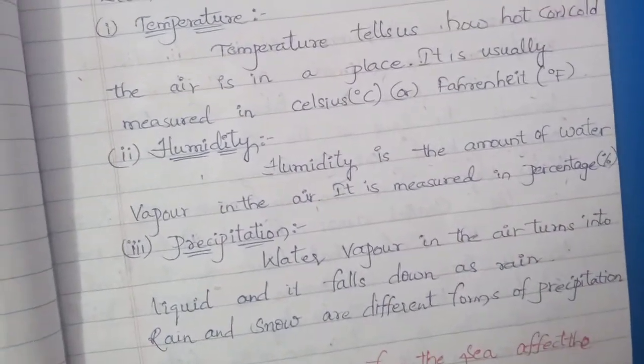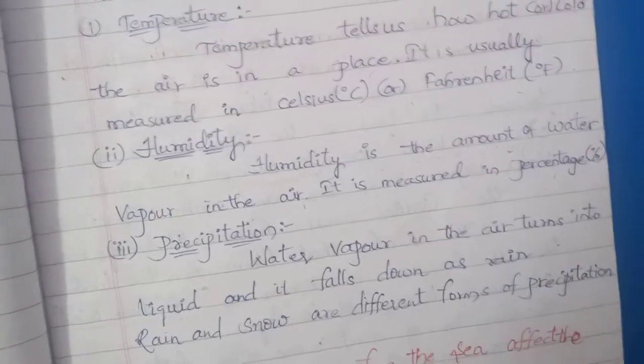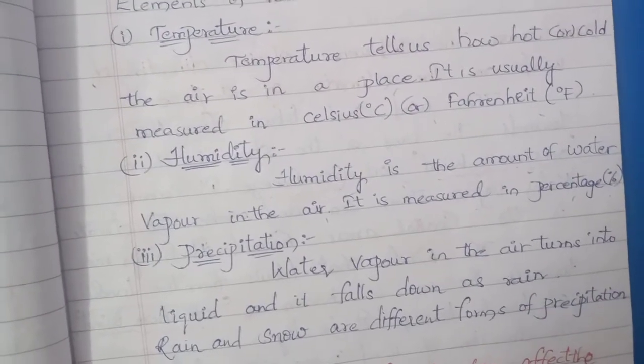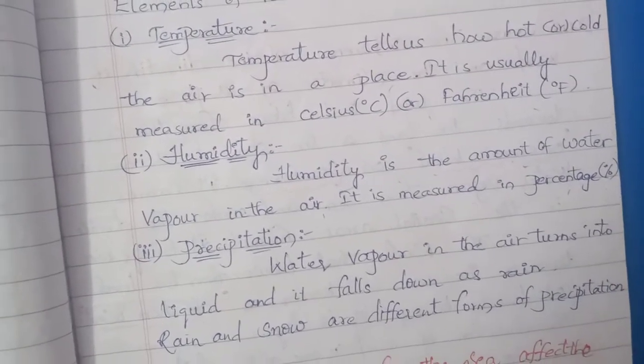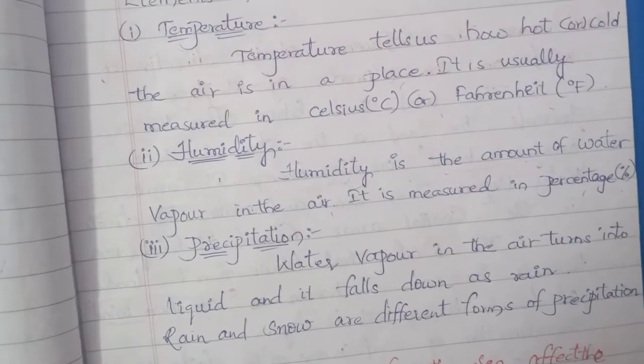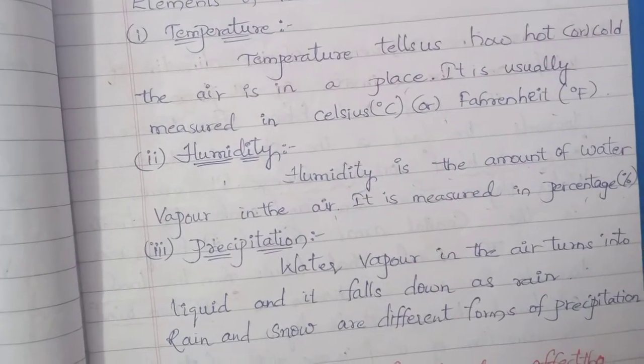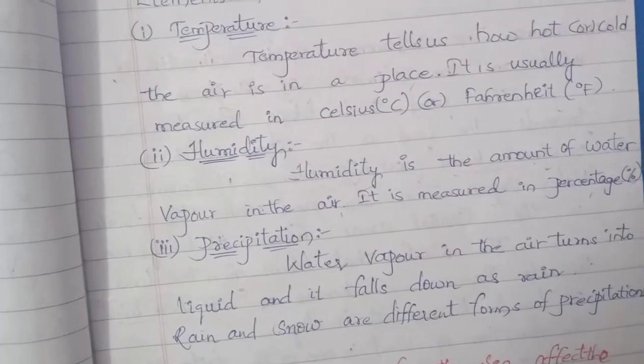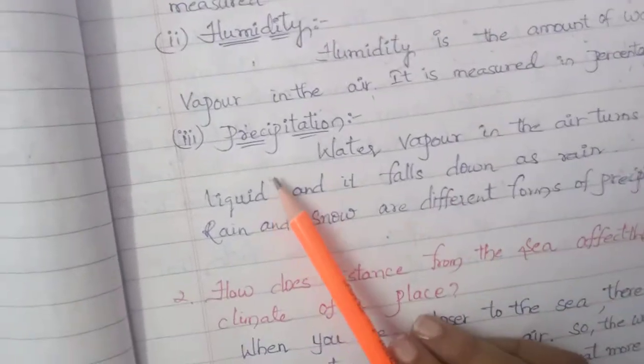Whenever you see the weather report on your mobile phones or computer, every time it will show humidity and temperature also. Okay, 39 degrees temperature, and 25% humidity, like that we will see. Just observe, children.